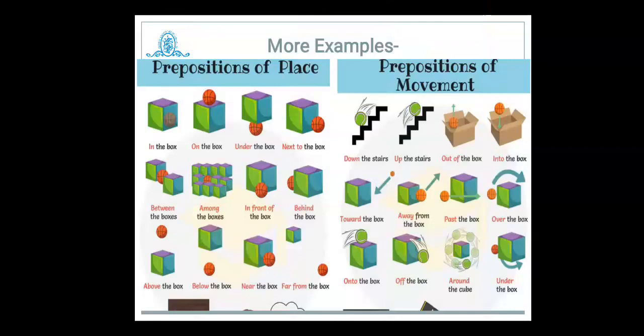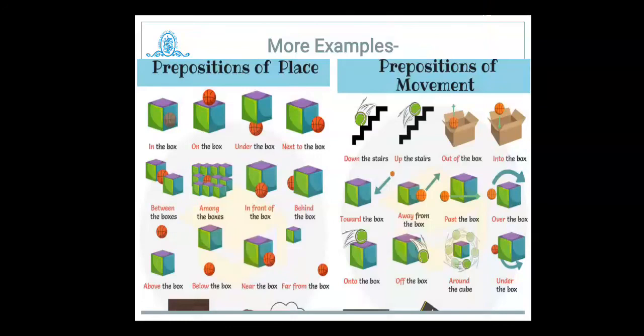Under the box: when something is kept under the box, then under is used. For example, the ball is under the box. Next to the box: very near to the box, then we can use next to. For example, the ball is next to the box.